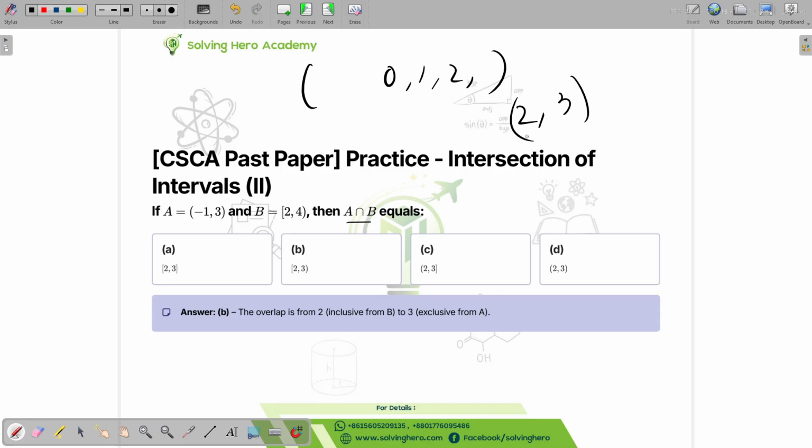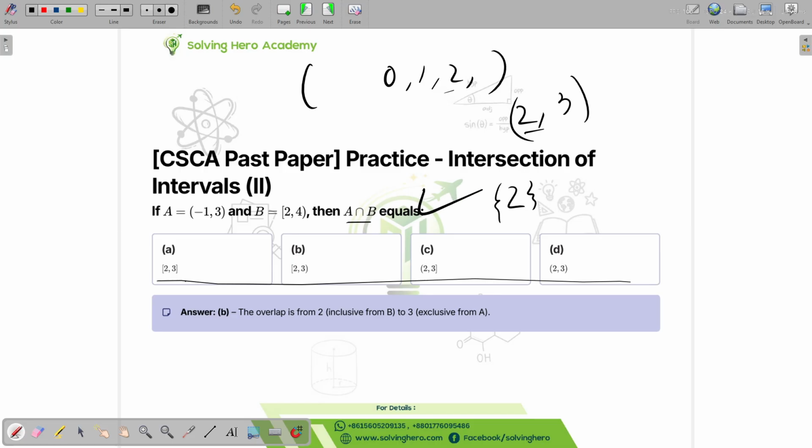So as we can see, the intersection between them is just 2, so 2 will be the answer. I think the answer is glitched. As we can see, all of them are 2, 3, so the answer will just be 2 as a set.